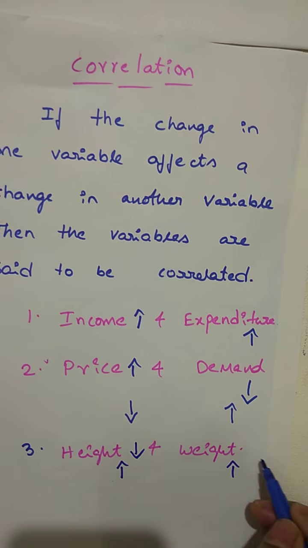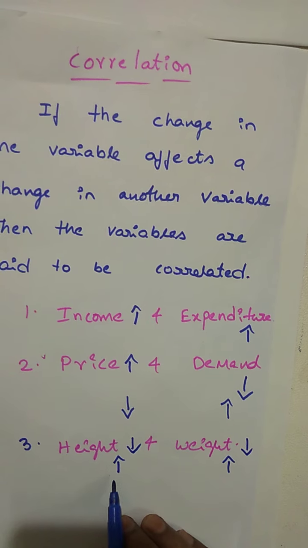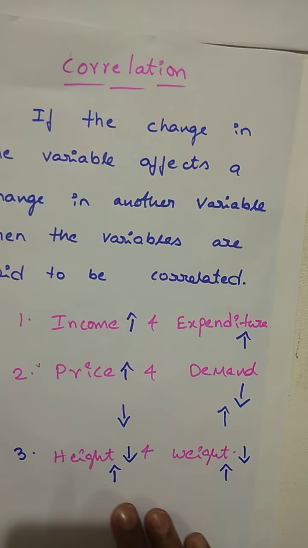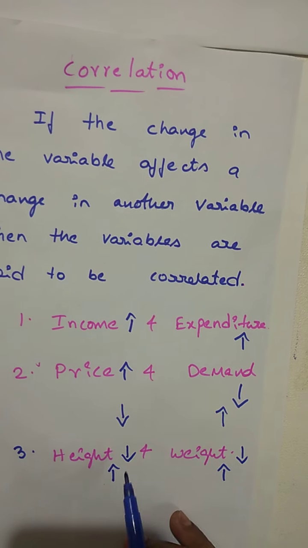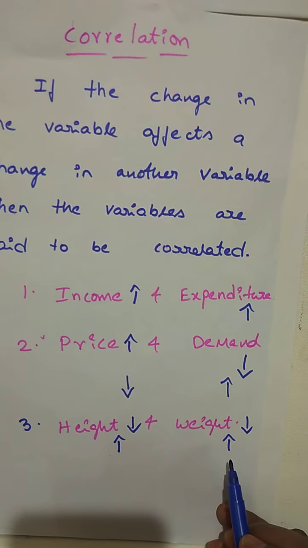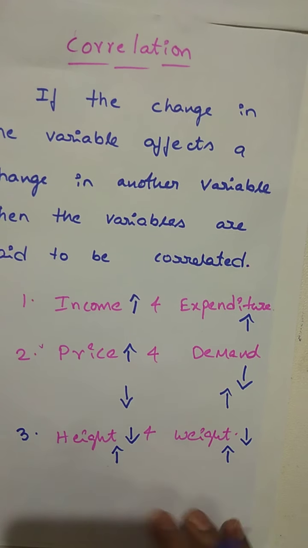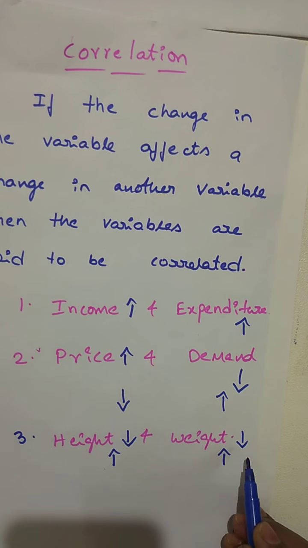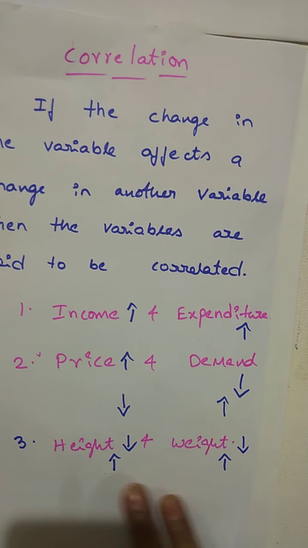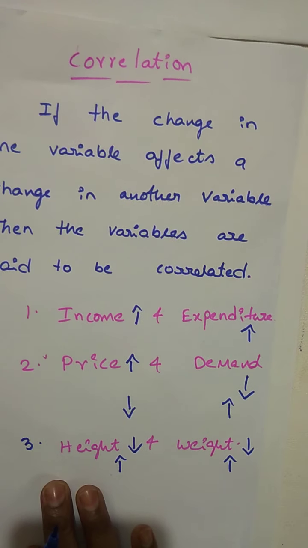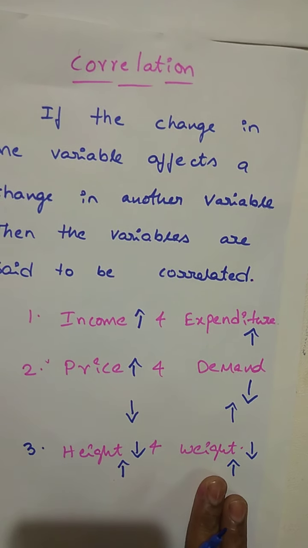Third and fourth class children will be a little taller than LKG and UKG children. So if height increases, weight also increases. In 99% of cases, if height decreases, weight also decreases. If height increases, weight also increases. So this is the definition of correlation.